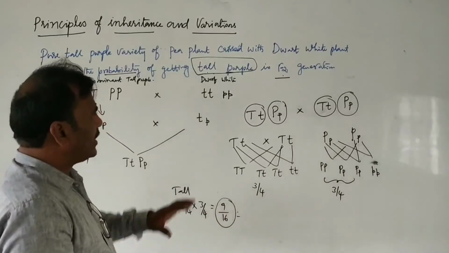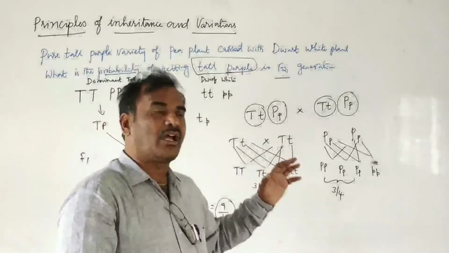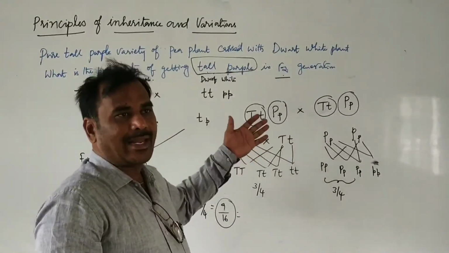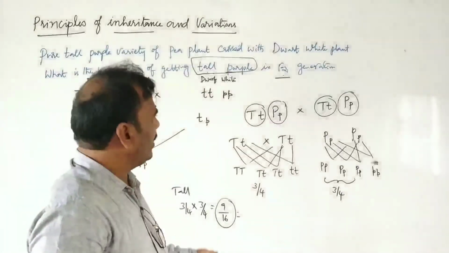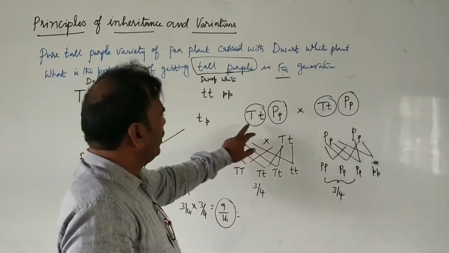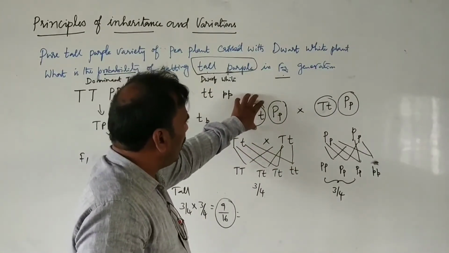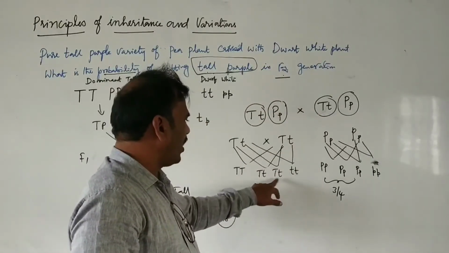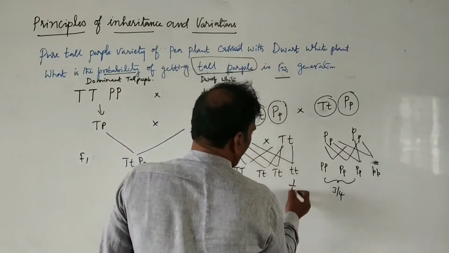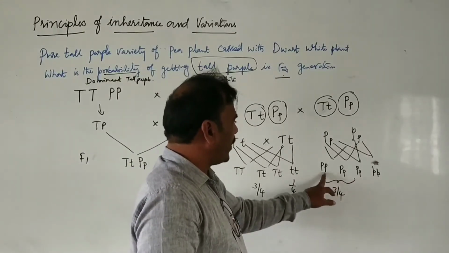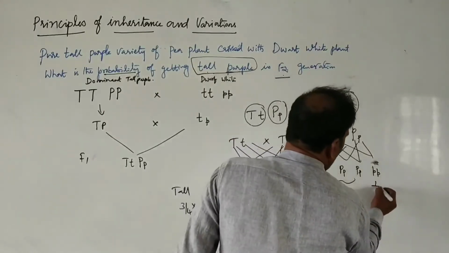So if such a question comes, we need not do the entire checkerboard. By doing a small trick, we can get the answer here. We need to find the tall purple ratio. These two tall plants are crossed separately, we get 3 by 4 of tall, 1 by 4 of dwarf. Here also 3 by 4 of purple, 1 by 4 of white.